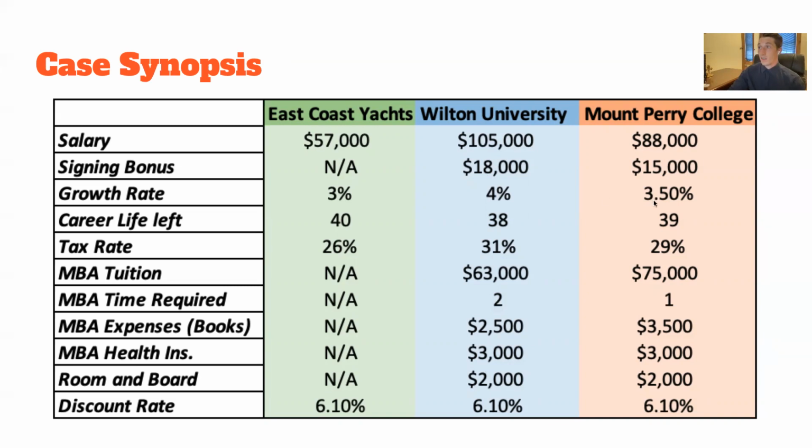And then the Mount Perry College, which is a less prestigious school, he'll still end up with a pretty good salary of $88,000, a $15,000 sign-on bonus, and a 3.5% growth rate. This program only takes 1 year to complete, and these are the corresponding costs with that. Now, 6.1% is the discount rate going forward for all cash flows.